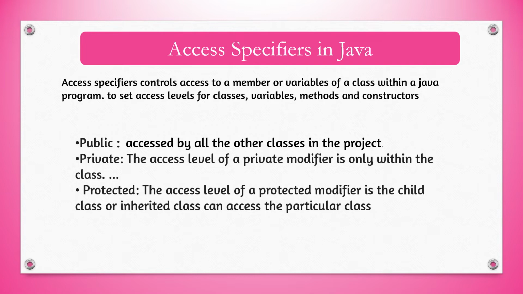Public class means the particular class can be accessed by all the other classes in the package. Private class cannot be accessed by any other class, not even the child class. So no other class can access the private class. And if you define a class as protected, the particular class can be accessed by the child or inherited class and the members can be used by them.